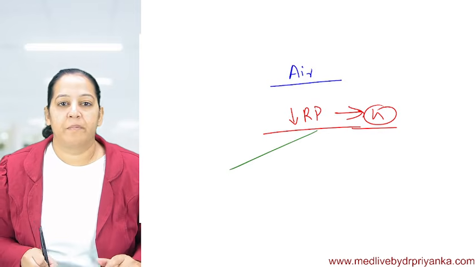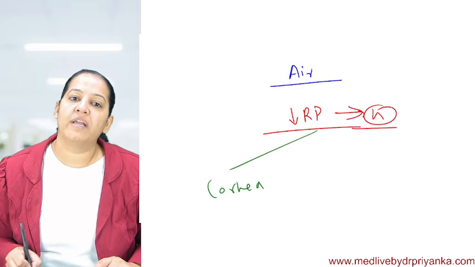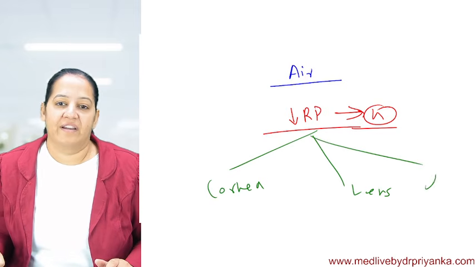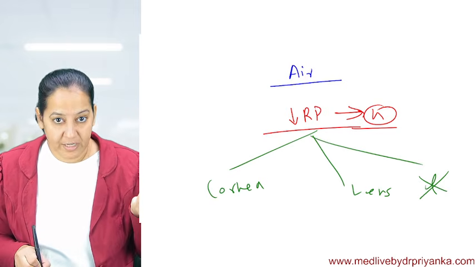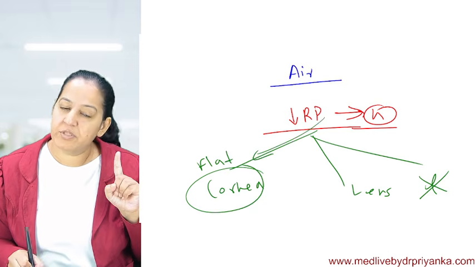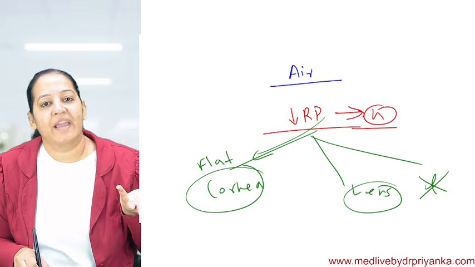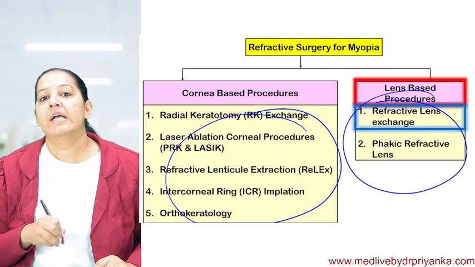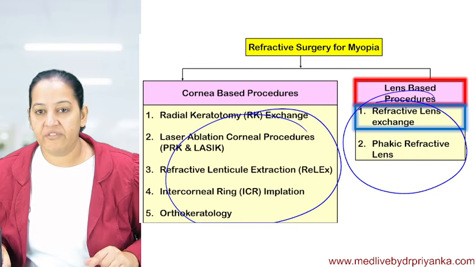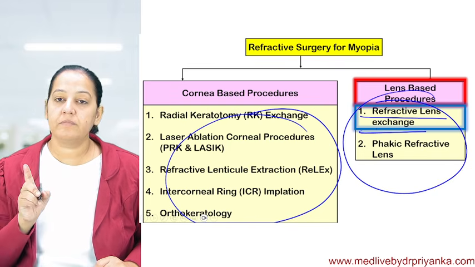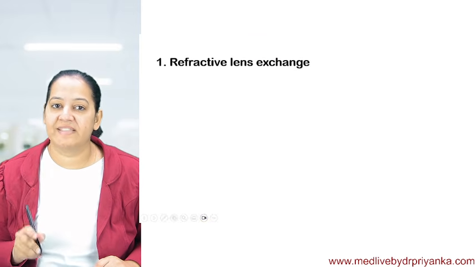To fulfill this aim, we can do procedures in the cornea. We can do procedures in the lens. We cannot change the axial length, the third factor. But we can do flattening of the cornea. By doing flattening of the cornea, refractive power will be reduced, and we will do some changes in the lens. Again, ultimately, by doing changes in the lens, we will reduce the refractive power. So lens-based procedures are two. They are in front of you. The first one is refractive lens exchange.